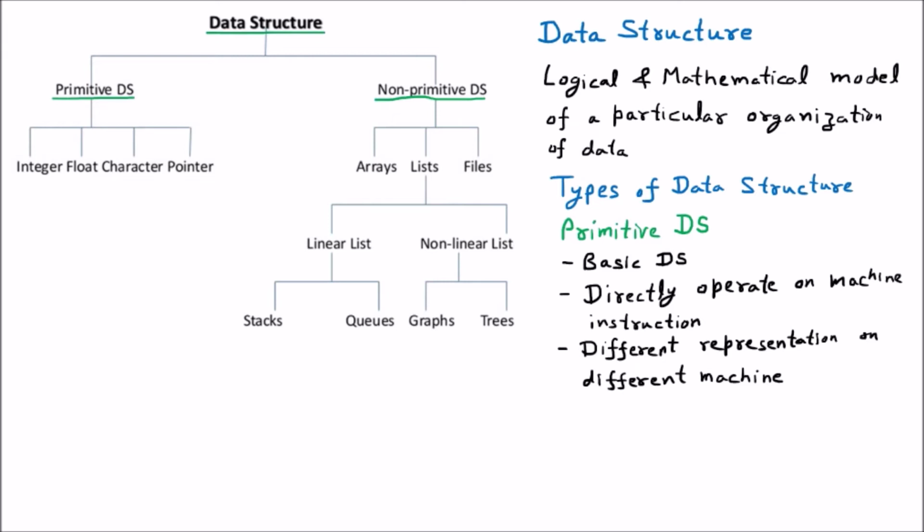So now we are taking about the examples of the primitive data structure. So if we take their example, then these are, the first one is integer, then float, character, and pointer.